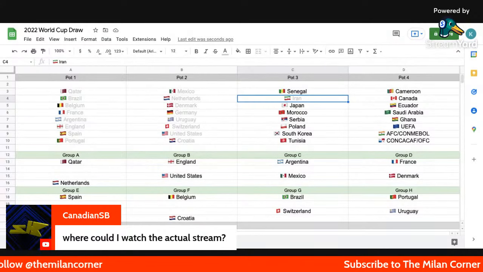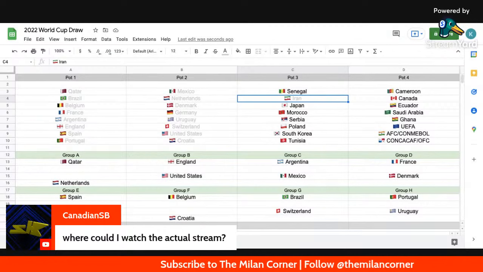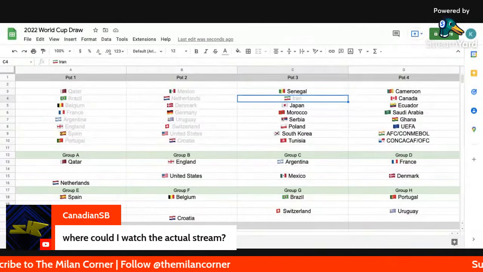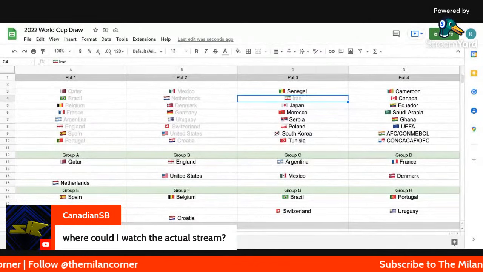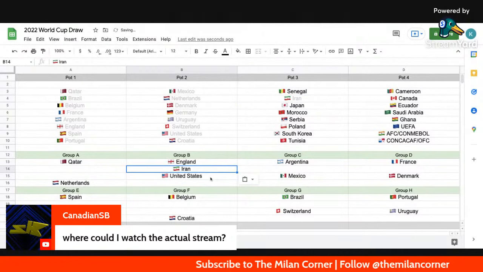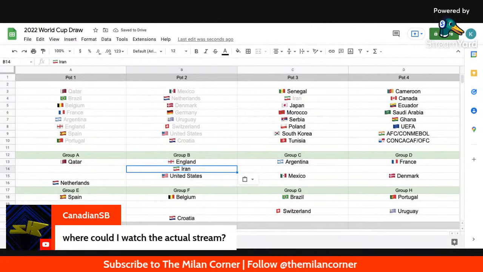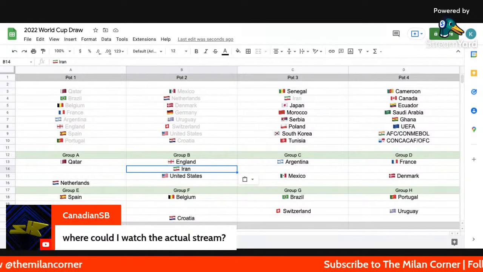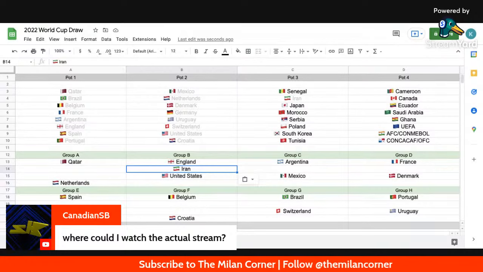So Iran is going to be playing England and the United States. So this is actually a good one. I don't think they can beat England, but I definitely think they can beat the US. There's no doubt about it for me. So they get placed as B2. This is a good group for the Persians because they can get out of this group. If a really weak side comes from Pot 4 and they're sitting there with England and the US, Iran will fancy their chances to beat the United States and possibly the Pot 4 team.